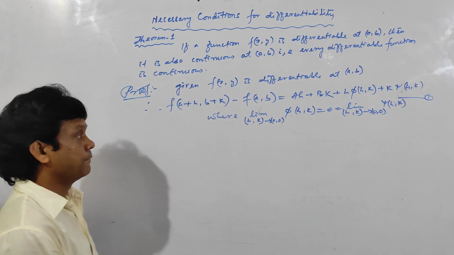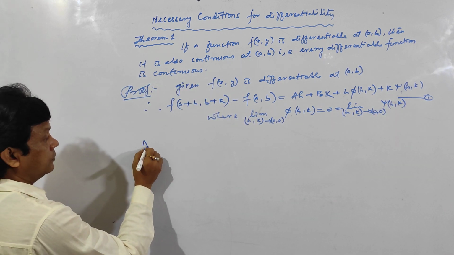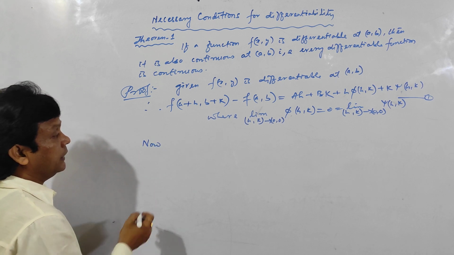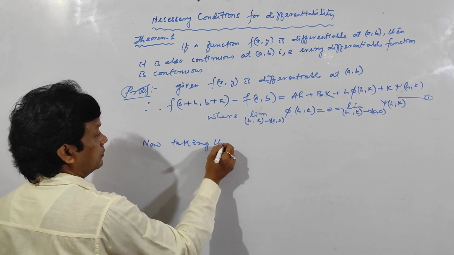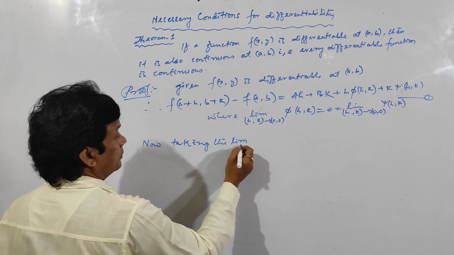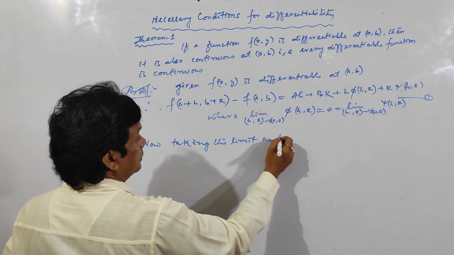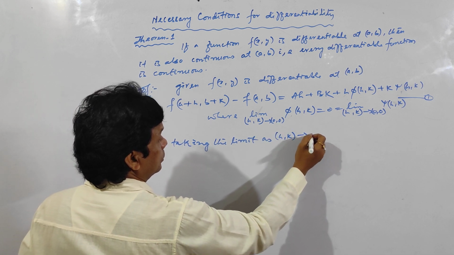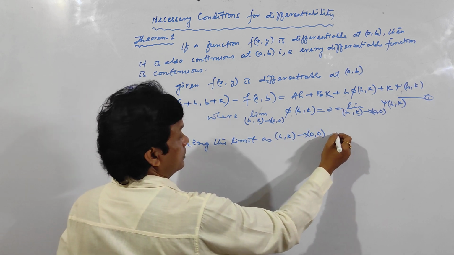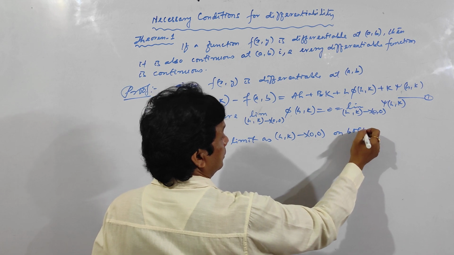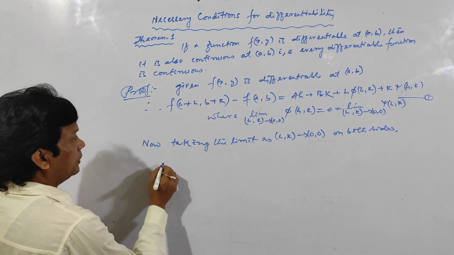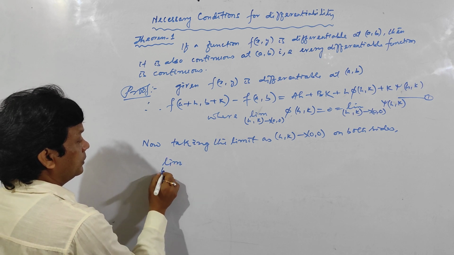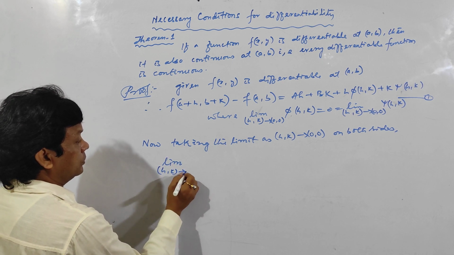Now, taking the limit as (h, k) tends to (0, 0) on both sides, what will you get?